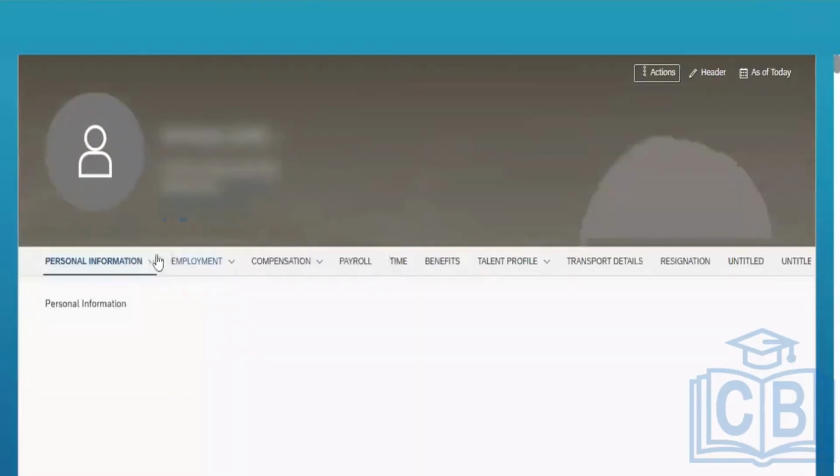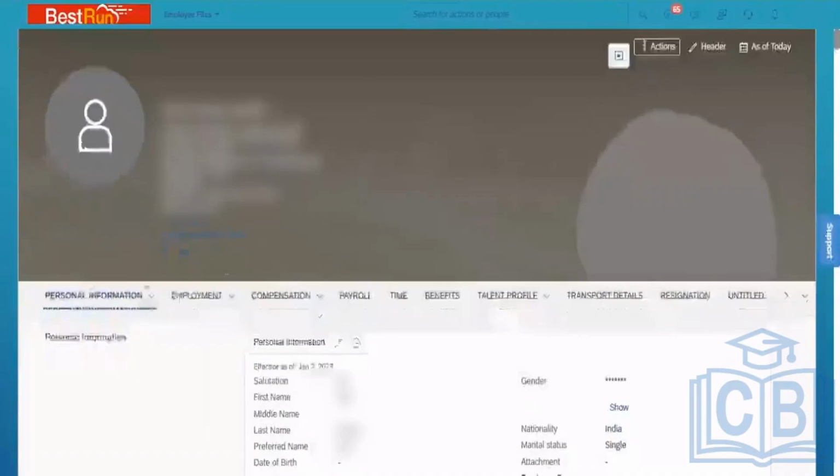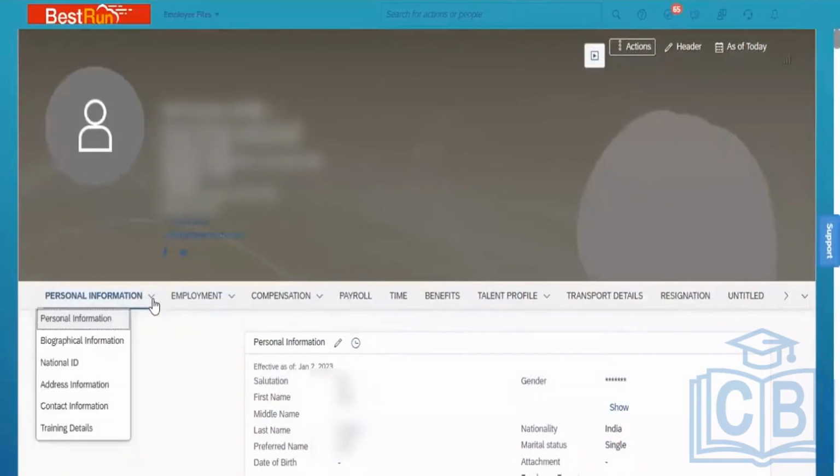Which is showing here. This top which you are seeing, these are the sections. Under each section, these are the subsections. And each subsection will be having what it is called?